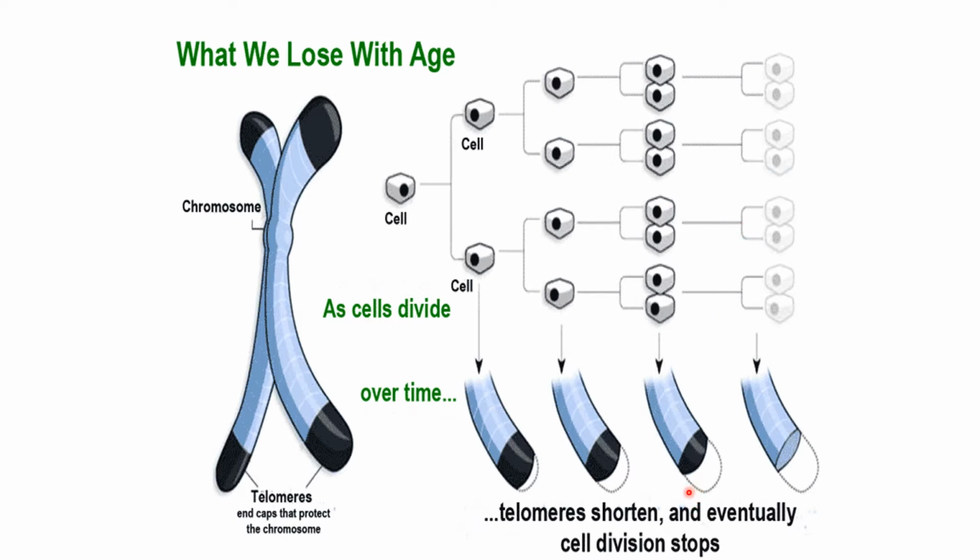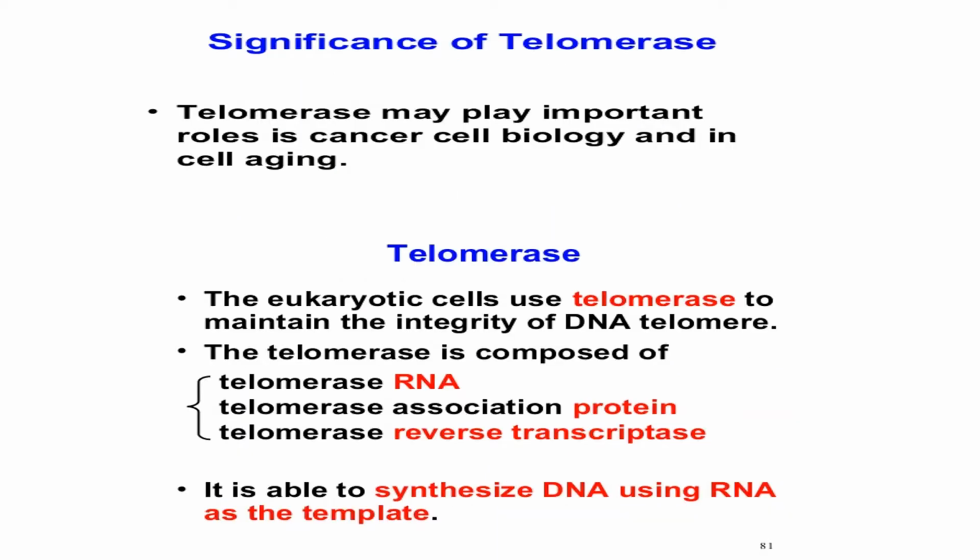Whenever the telomeres become shortened and eventually end up, the DNA is subjected to digestion or becomes tangled. So further DNA replication does not take place and cell division stops. And that is the time when the cells undergo apoptosis.